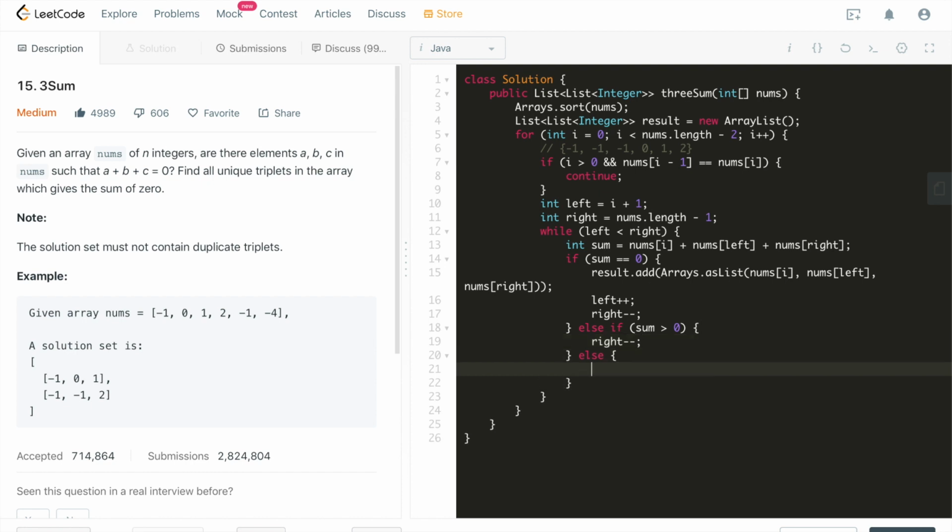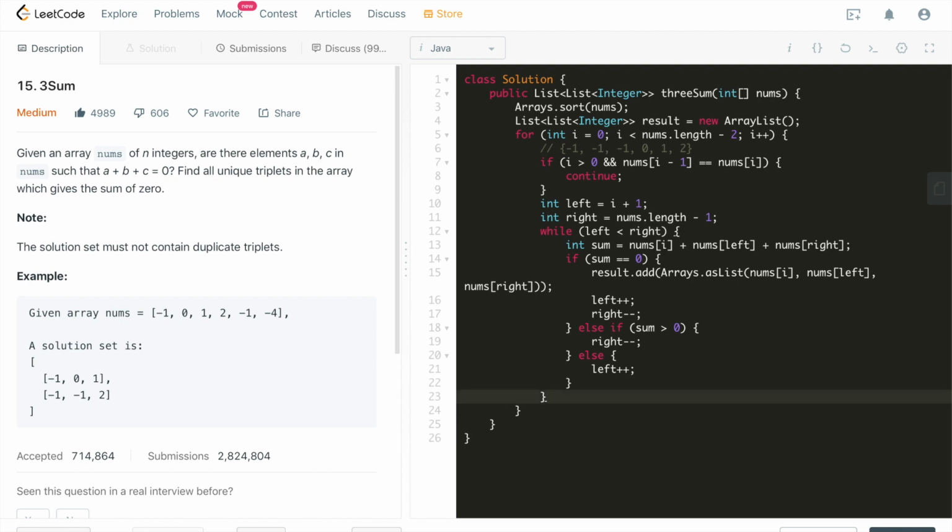The only other possible case is sum smaller than 0, so we don't even need to check that explicitly. Sum greater than, sum equal to, then the only other case is sum smaller than. So when sum is smaller than 0, the only possible way to make the sum equal to 0 is to shift the left pointer towards the right, to move the second pointer to the right to see whether we can find a bigger second element to make the sum equal to 0. That's it.